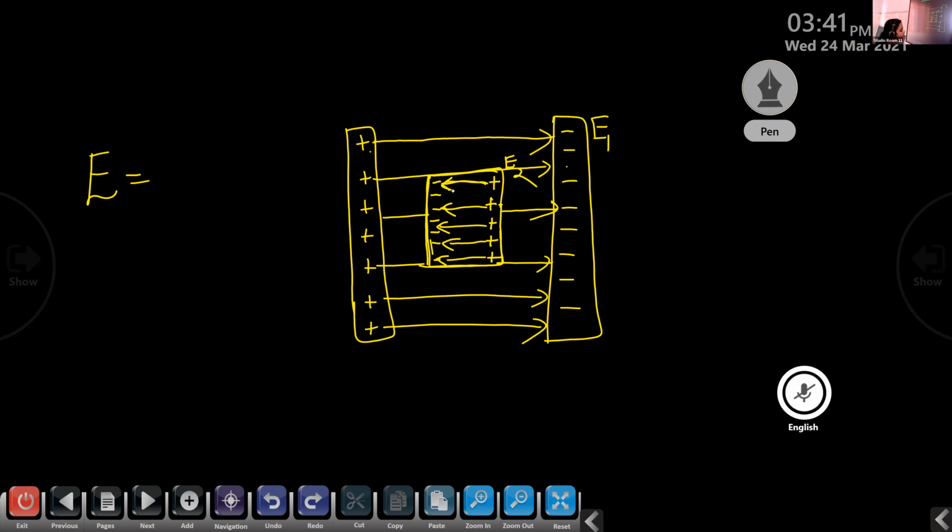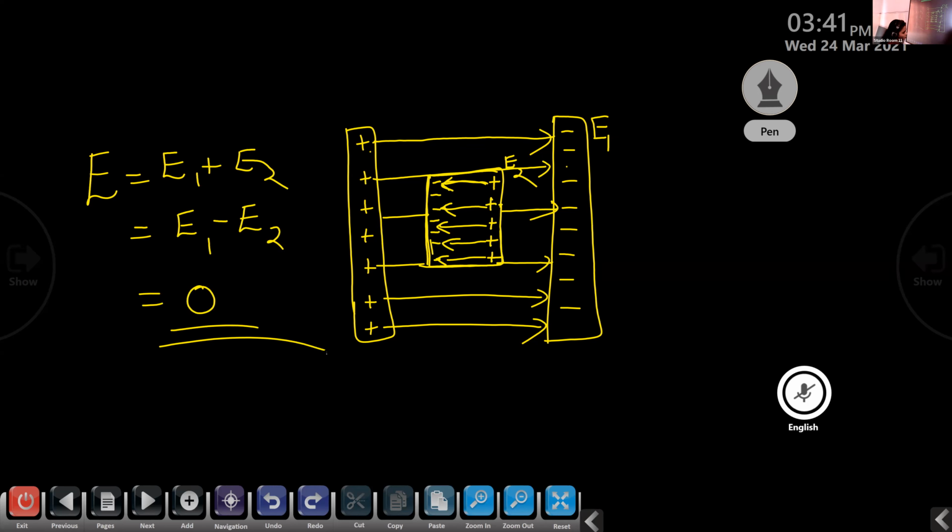So these two electric fields cancel each other. When we add the total electric field, we have E1 plus E2. Here E1 is along left to right, and E2 is in the direction opposite to E1. So it becomes E1 minus E2, and the total electric field becomes equal to 0. So hence we prove it.